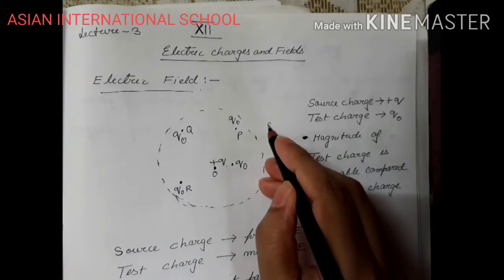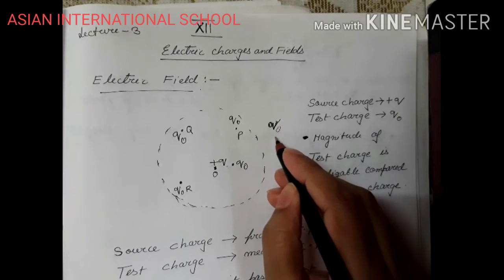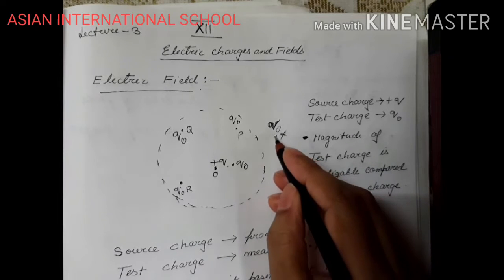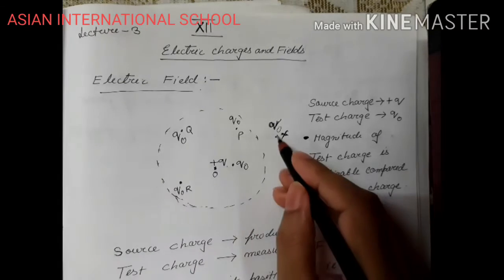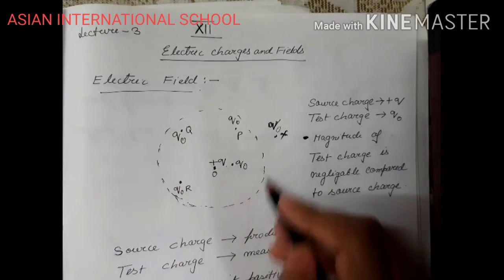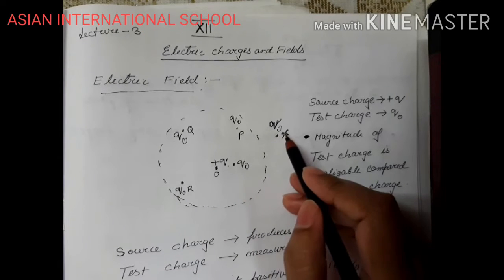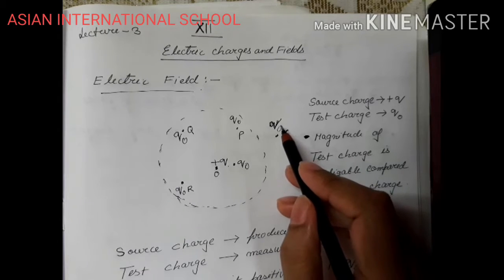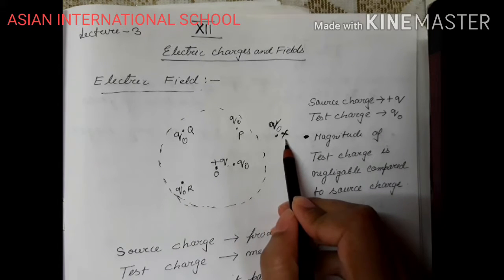And suppose I keep it outside the space, at a position X. I cannot see the electric field, it's an imaginary space. This line is an imaginary line. So now, when I have kept it outside the electric field, what will I get to see? Q0 will not experience any force. Therefore the electric field is not existing at point X.